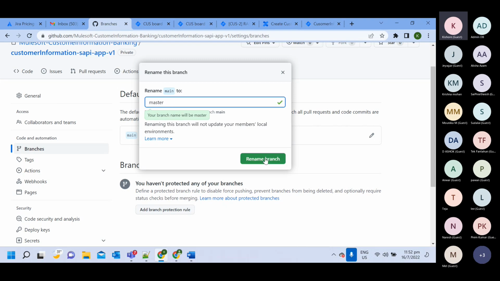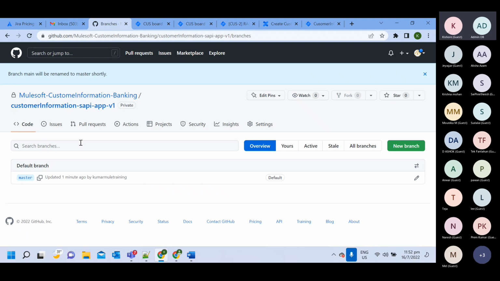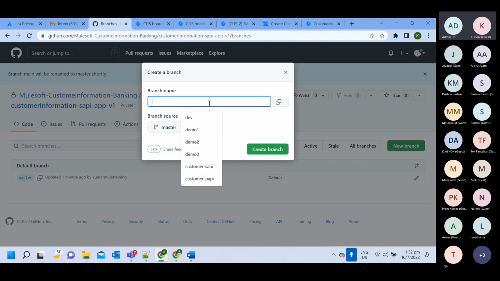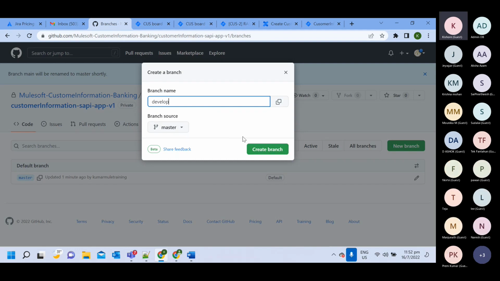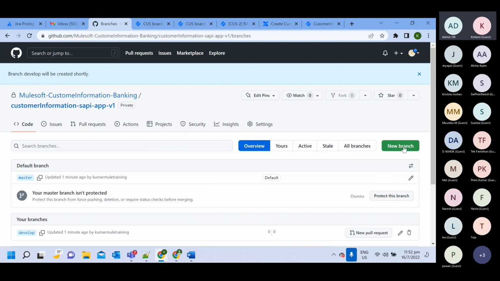Okay. Apart from this, I will create more branches. So one is master, another one I will create is develop. And then another one we will create is staging.